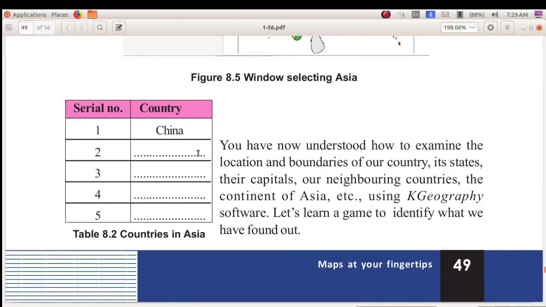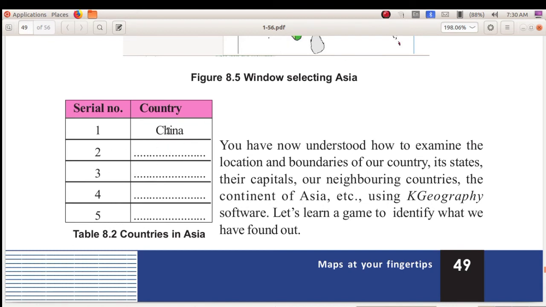Here you can see a small box, that is countries. You have to write the names of the countries. China, India, Nepal, Russia, Pakistan. Okay, that is the various countries in Asia. Note down this box. You have to fill this.